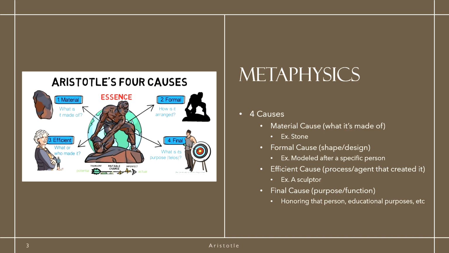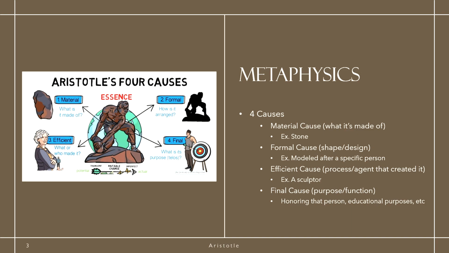A significant aspect of Aristotle's metaphysical philosophy is his four causes. In this image, we can see the four causes for a statue: material, formal, efficient, and final. The material cause is what something is made of, for example, stone. The formal cause is its shape/design.